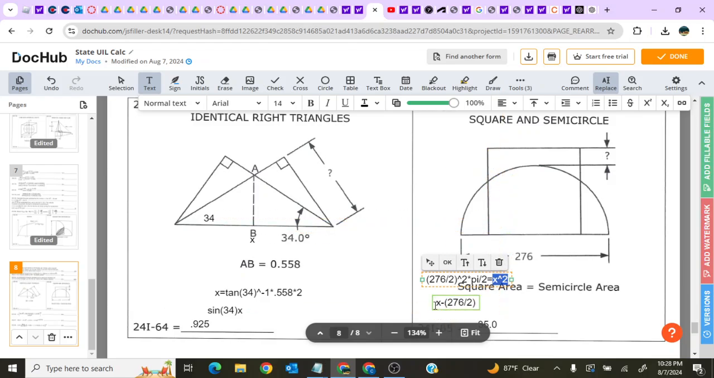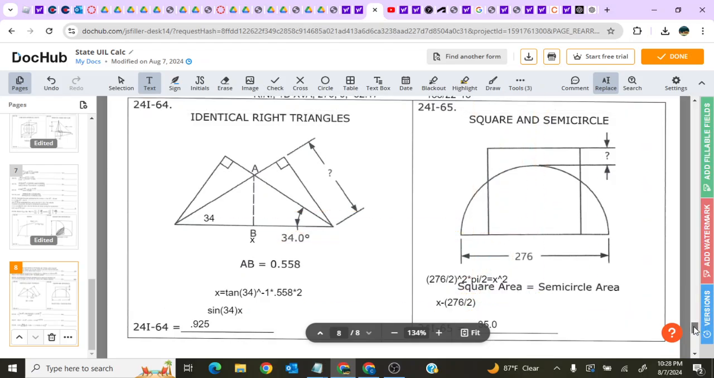Once you have the side length of your square, you need to subtract the radius of the circle as shown here. So x minus 276 divided by 2 gets you 35.0.